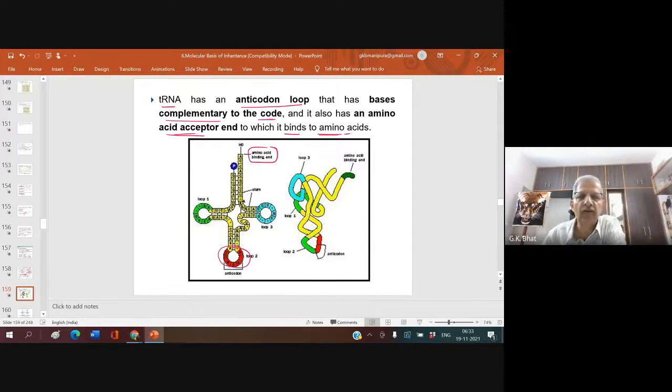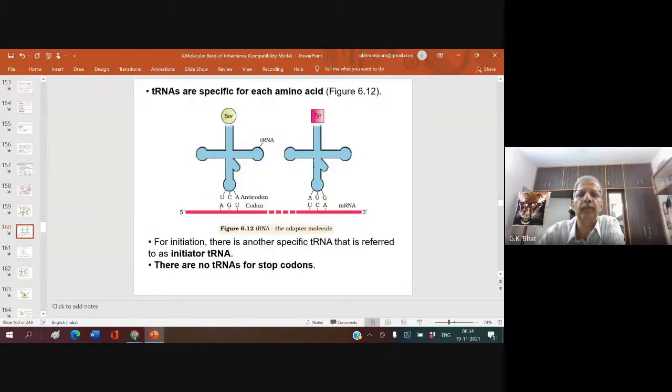You can take a screenshot of this. Have you understood? So what does it have? The anticodon, and this anticodon is made of how many bases? 3 bases. And what is the specialty of these 3 bases? They are complementary to the nitrogen bases present on mRNA, which we call the codon. So this is the anticodon, and this is the amino acid binding end of the tRNA.